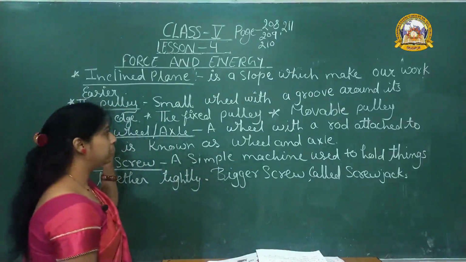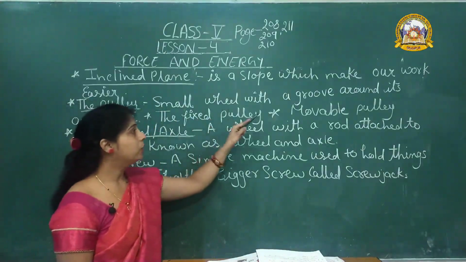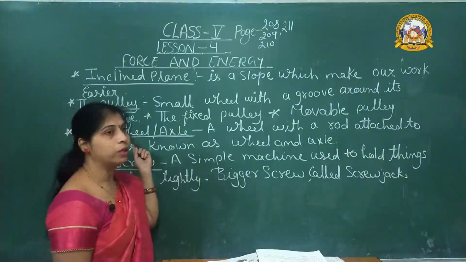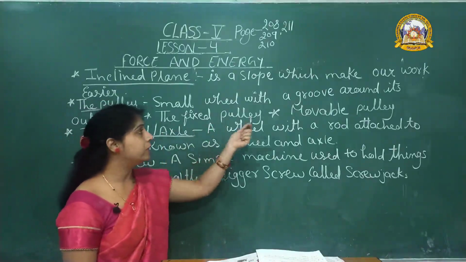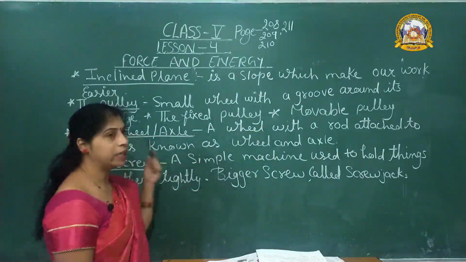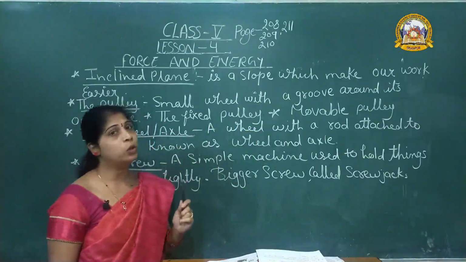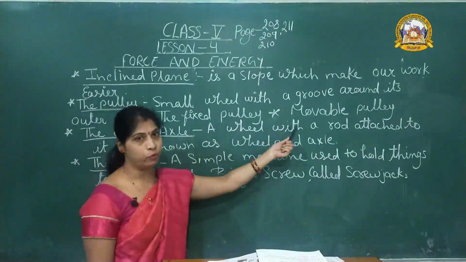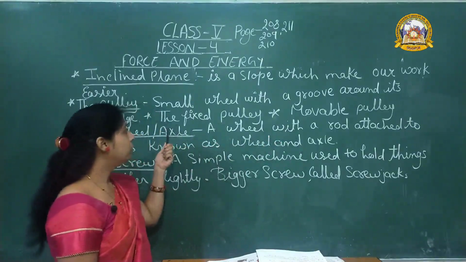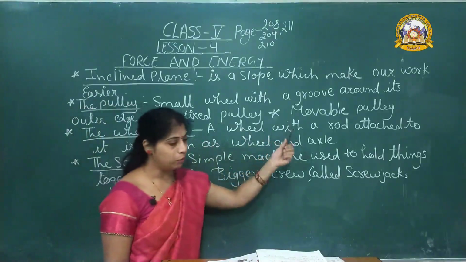Next one, the pulley. A small wheel with a groove around its outer edge is called a pulley. There are two main types of pulley, the fixed pulley and the movable pulley.